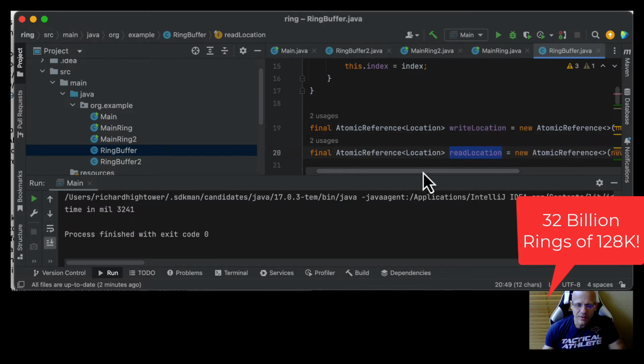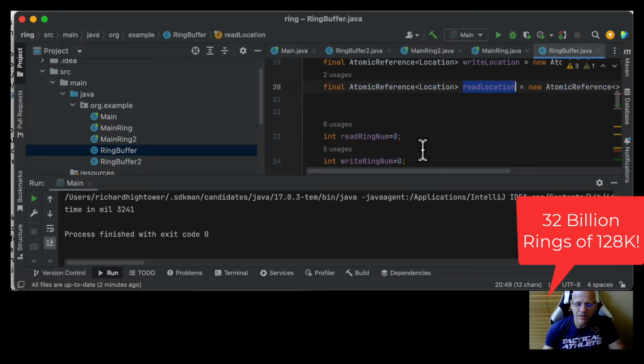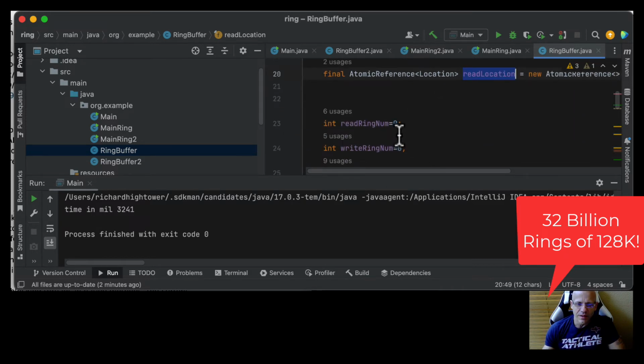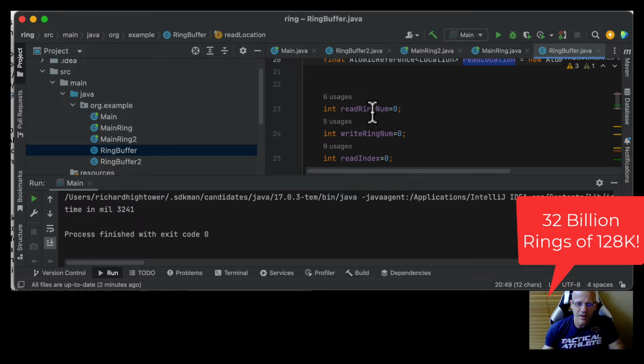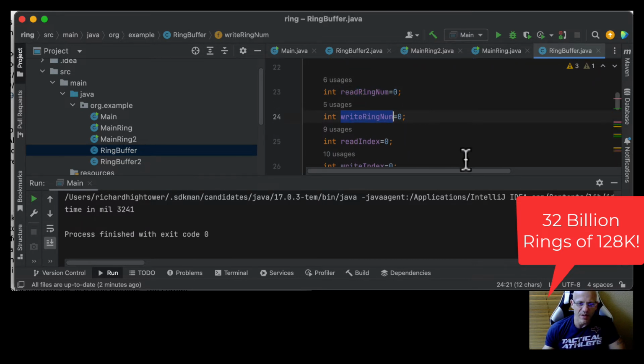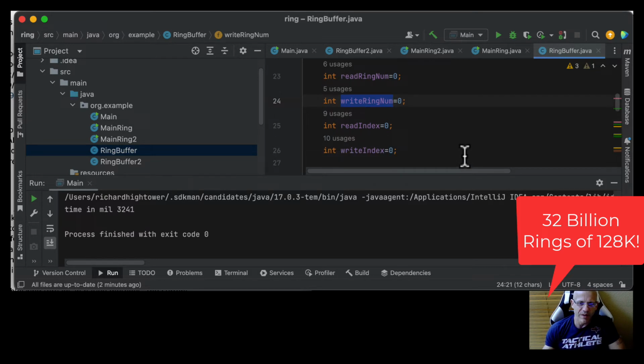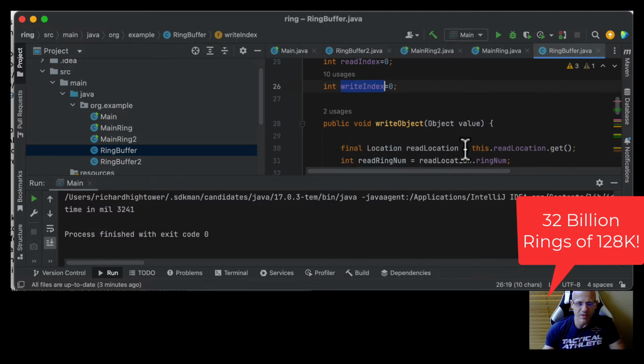We go down here, and we're going to track what ring number we're on, and we're going to track what write ring number we're on. So we have a read ring number and a write ring number, and we have to make sure the read is always behind the write, because otherwise we need to block or stop or return null. Read index 0 is where we start, write index 0, so we're going to start from 0.